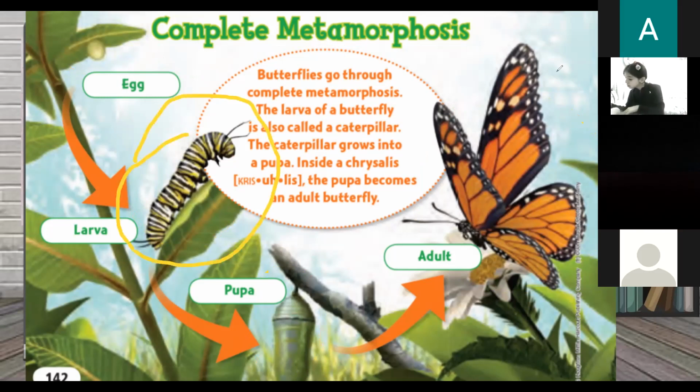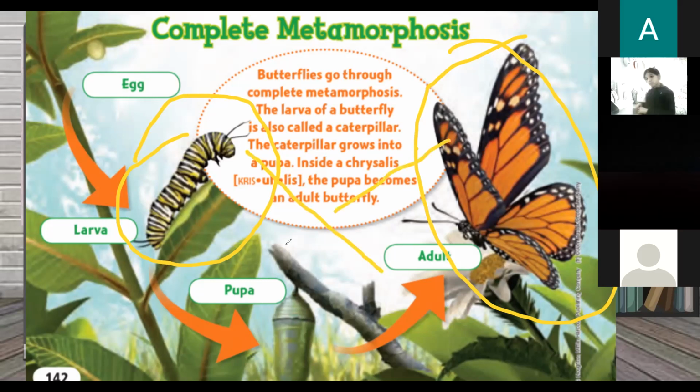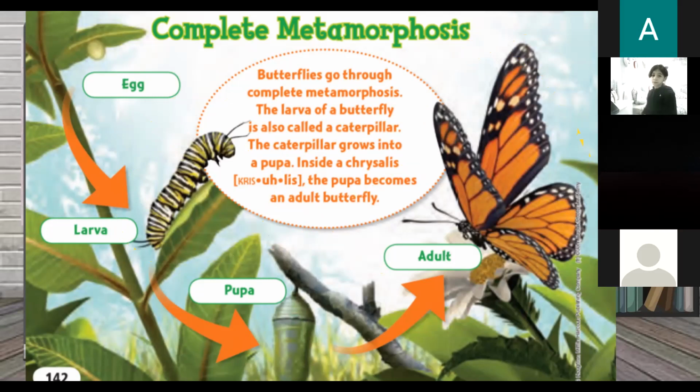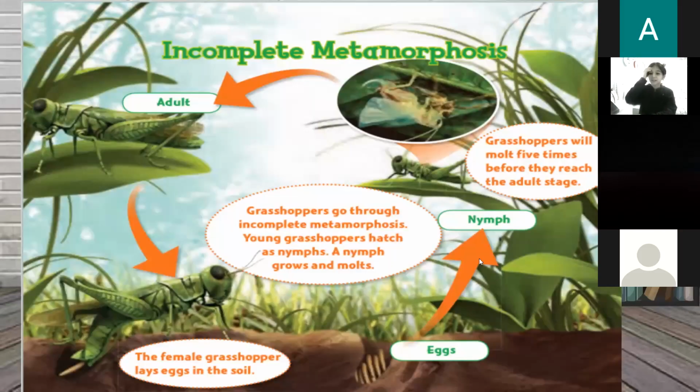even the name is different. See, the larva and the butterfly, the baby doesn't look like the adult at all. That's why they go through major changes. These are the major changes. Miss, only insects? No, not only insects. I want you to tell me who else. Who else? The baby doesn't look like the adult at all. Miss, the baby frog. Oh, tadpoles. Yes, like tadpoles.